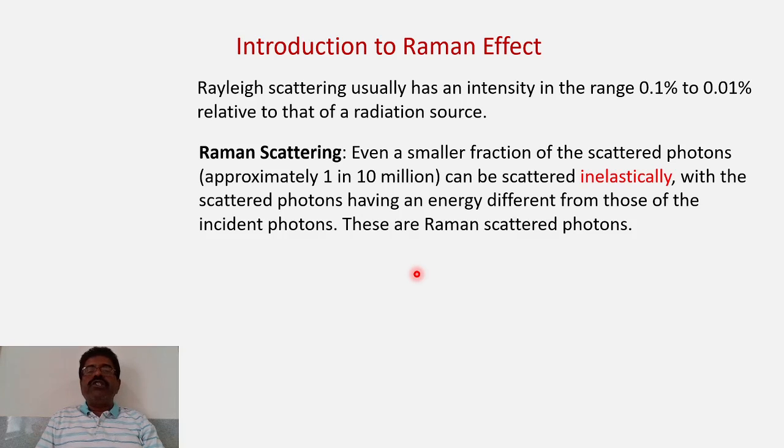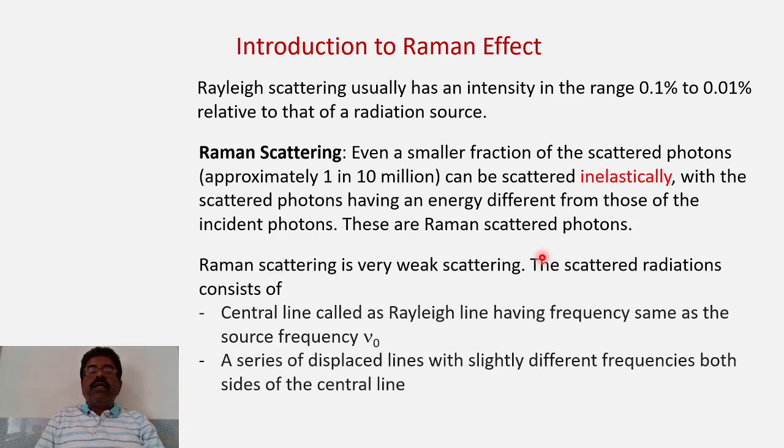So whenever there is a change in the energy of the scattered photon, it is called a Raman scattered photon, and this is the Raman effect. Raman scattering is very weak: if you assume 10 million scattered photons, only 1 undergoes a change in its energy, that is, inelastic scattering. So it is a very weak scattering.